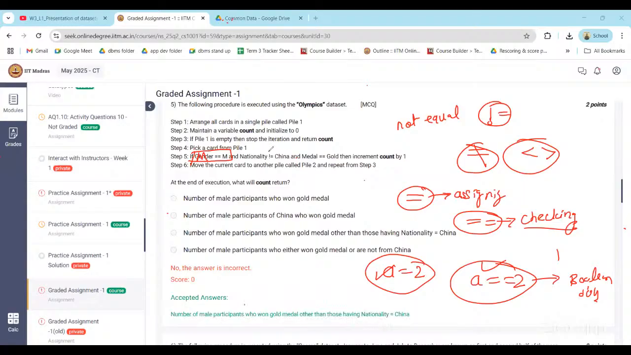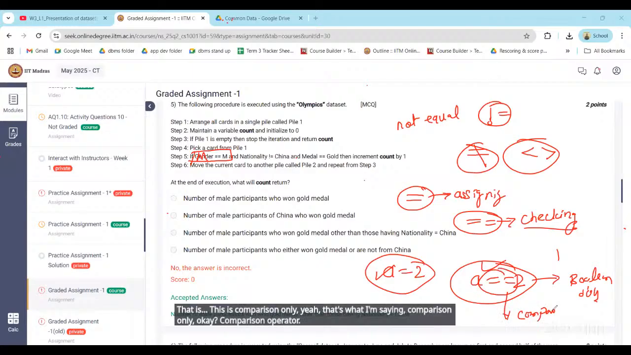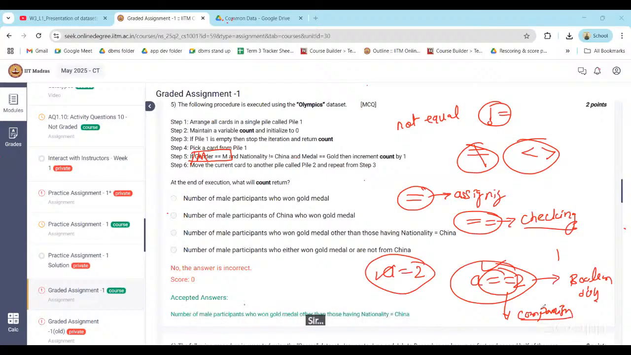Sir, is this double equal sign also used as a comparison operator? This is comparison only. Comparison operator. So sir, here we are checking whether the value of A is 2 or not, right? So sir, A greater than 2, A less than 2, A equals to 2, A greater than equals to 2, A less than equals to 2, like that.